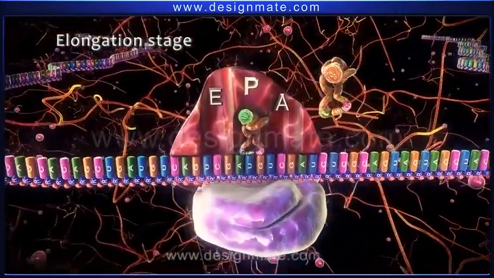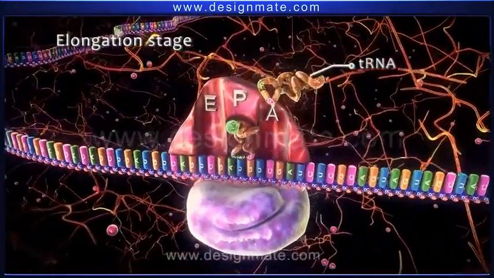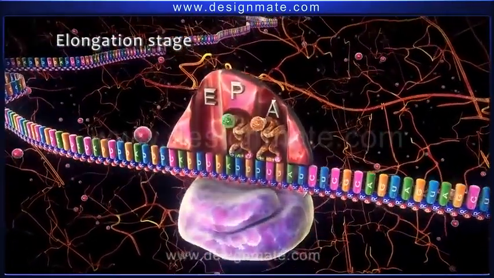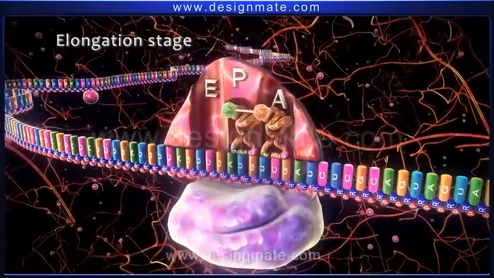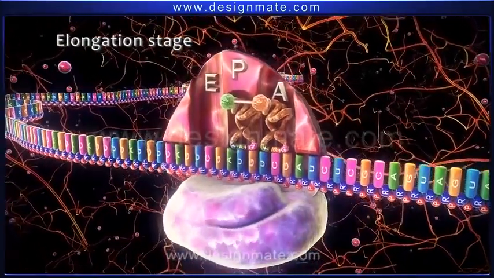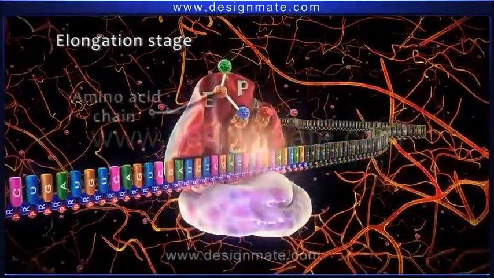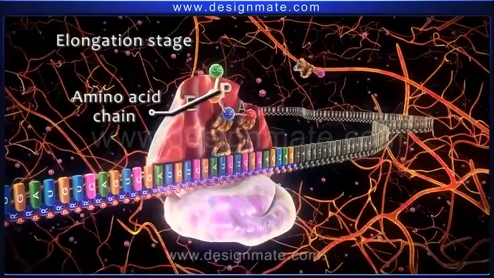In this stage, the incoming amino-acyl tRNA fits in the A site. Then a bond is formed between methionine and the amino acid molecule on the tRNA. The process is repeated until a chain of amino acid molecules is formed.